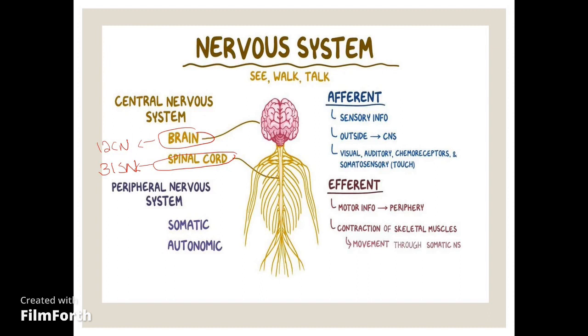These receptors can be visual, auditory, chemo, somatosensory, etc. Then the central nervous system generates a response and brings motor information towards the periphery, towards the effectors. These effectors can be any viscera, any gland, or any skeletal muscle.